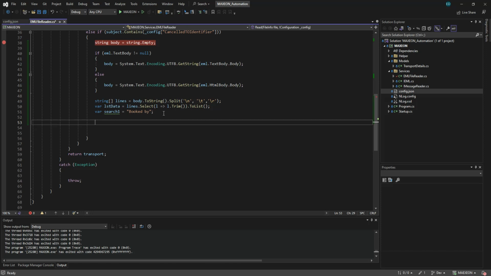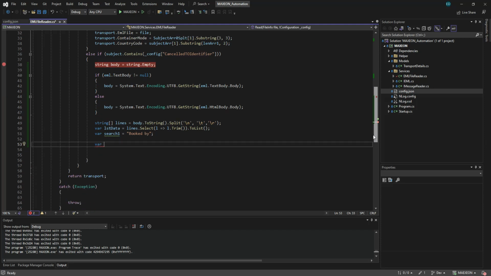So let's see, var container transport code. What is this? Container mode, CM for the container mode. Just try it. This is trial and error. Would be equal to, let's have a LINQ.